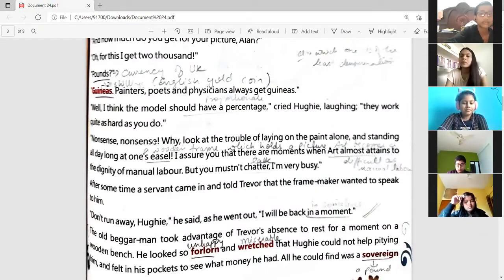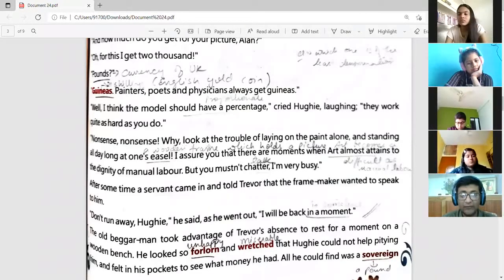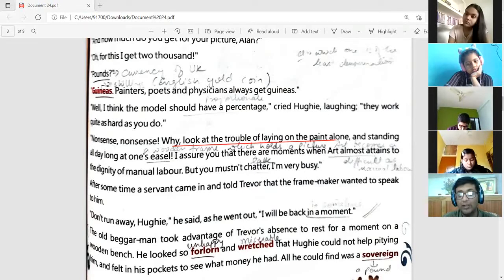So now this Alan Trevor, the painter, is saying that it is nonsense. I'm not going to give him any percentage. So he's saying, why look at the trouble of laying on the paint alone and standing all day long at one's ease? So he is saying that art is also very tough. You are not seeing that I am laying the paint alone. He is just standing at ease all day long.